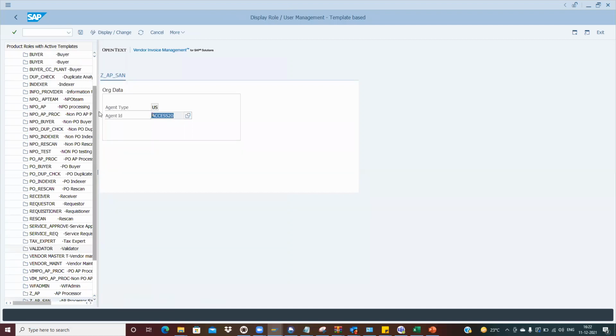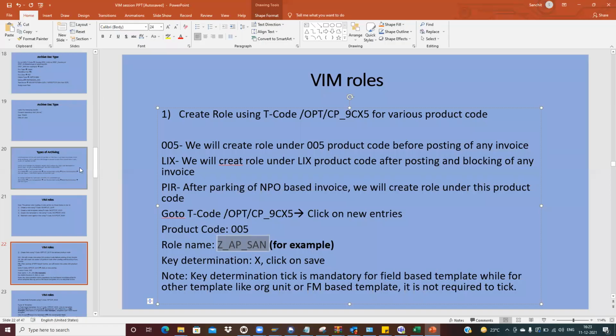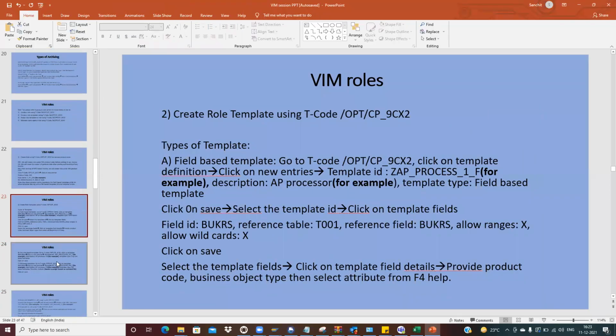Like that, we mostly use the organization unit or the function module. Yes, correct, function module. So this is about the role creation in the system. This is how we create the roles in the system.